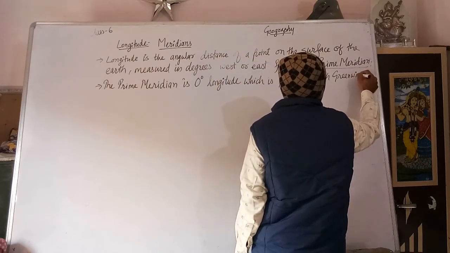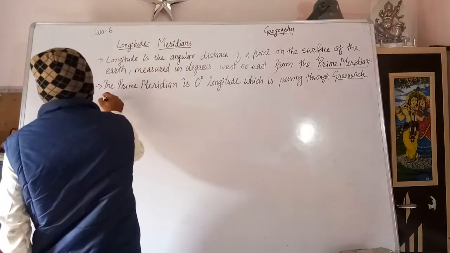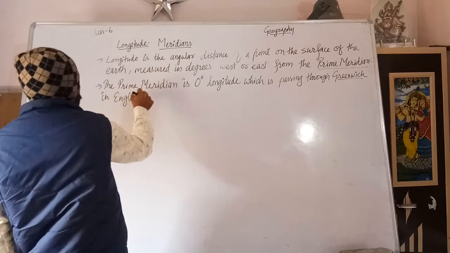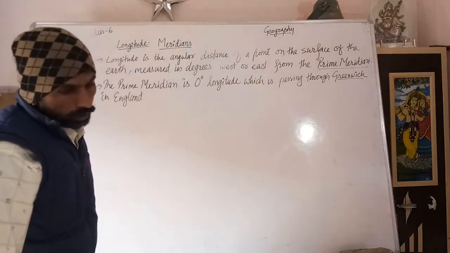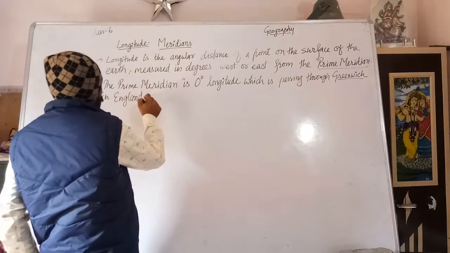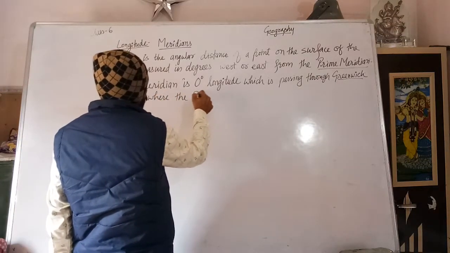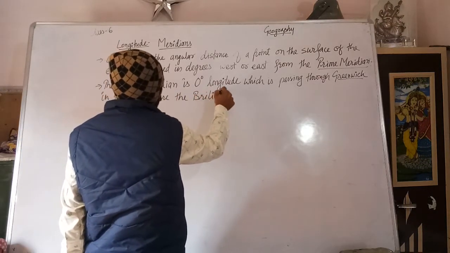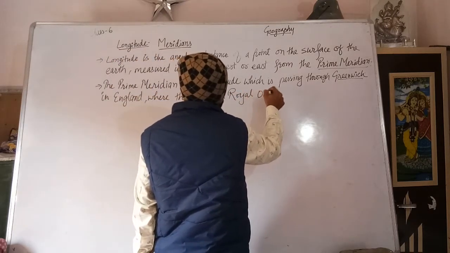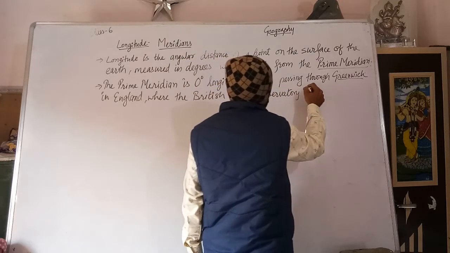Greenwich. Remember this name, Greenwich in England, where the British Royal Observatory is located.